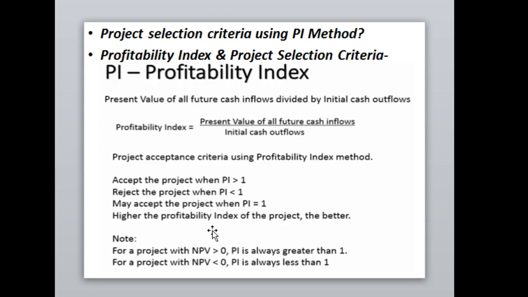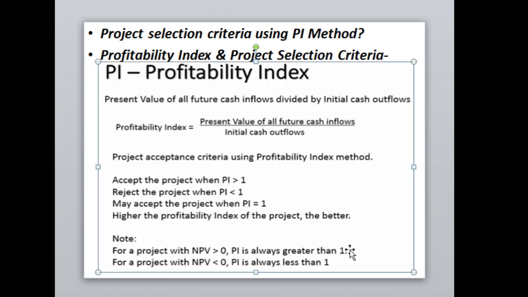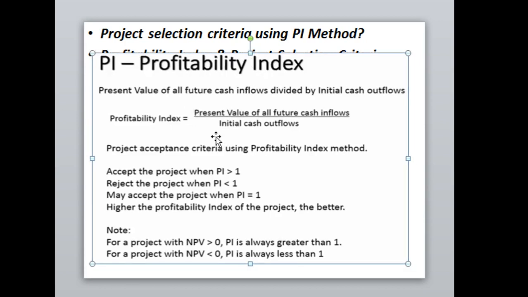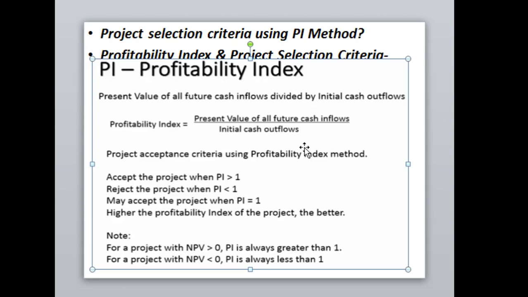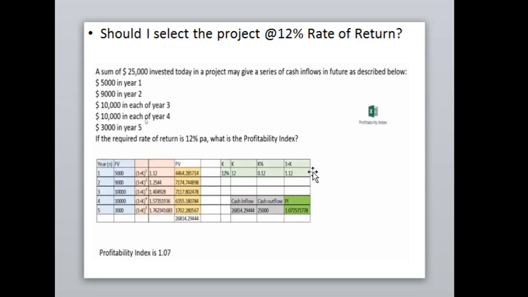So for a project with NPV greater than 0, PI is always greater than 1. In NPV we have seen that if the net present value becomes more than 0, definitely the PI will be more than 1, because the formula is very clearly given: the present value of all cash inflows is to be divided by the initial cash investment in the business.